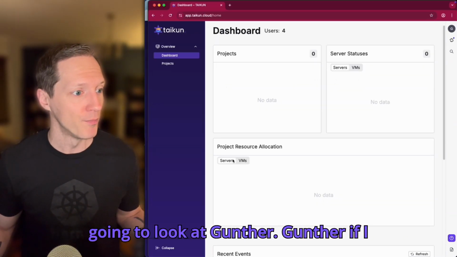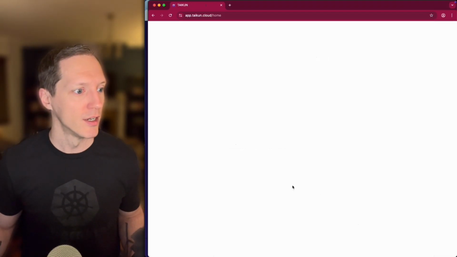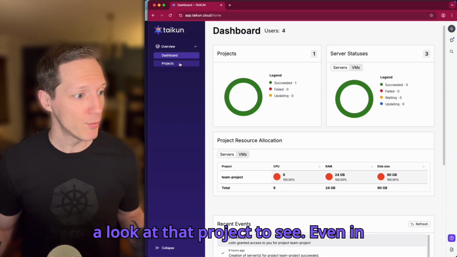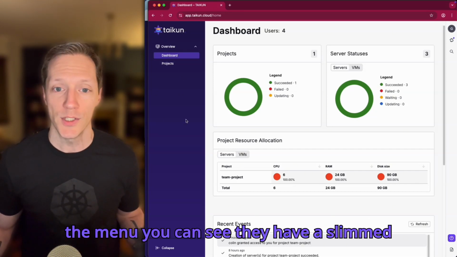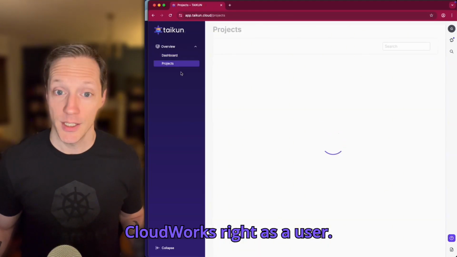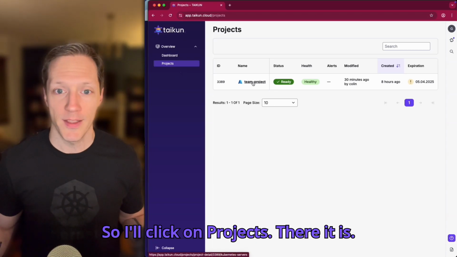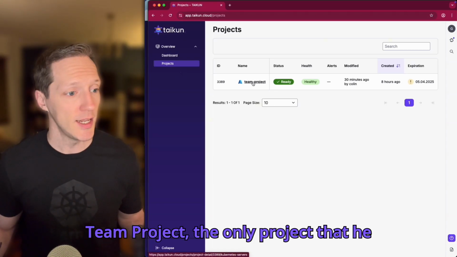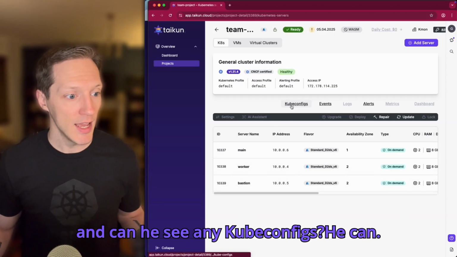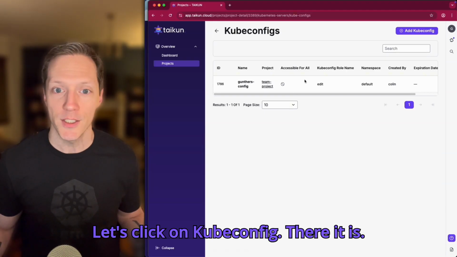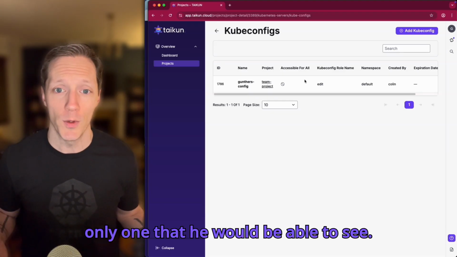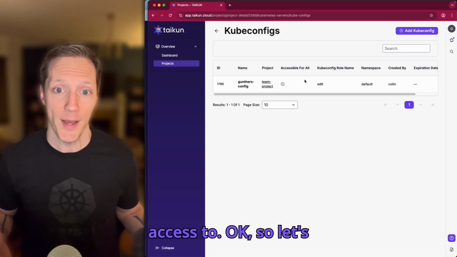So we're going to look at Gunther. Gunther, if I refresh, he has access to one project. Let's take a look at that project. See, even in the menu, you can see they have a slimmed down view of what's available in CloudWorks, right, as a user. So I'll click on projects. There it is, team project, the only project that he has access to. I click on it. And can he see any Kubeconfigs? He can. Let's click on Kubeconfigs. There it is. There's Gunther's Kubeconfig. It's the only one that's there, but it's also the only one that he would be able to see. It's the only one that I've given him access to.